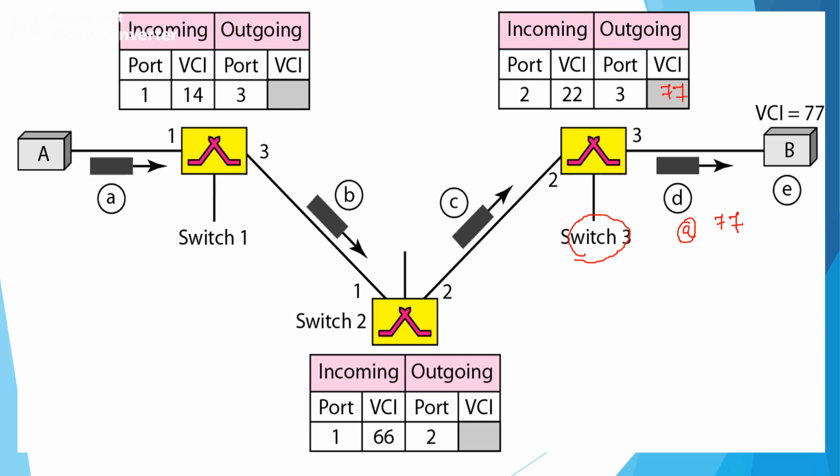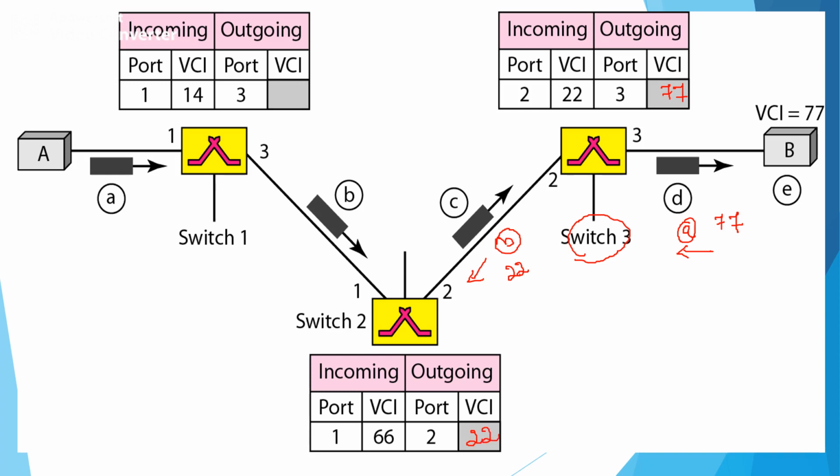Now the same acknowledgement will be transferred from switch 3 to switch 2 like this, with the VCI value of 22. So now we can fill the outgoing VCI value as 22.